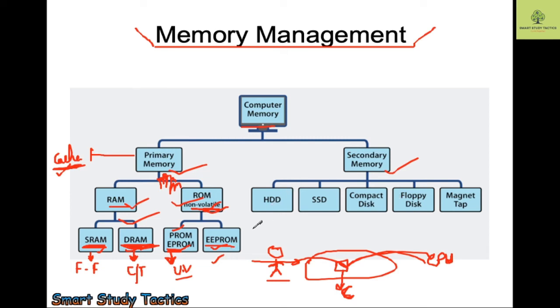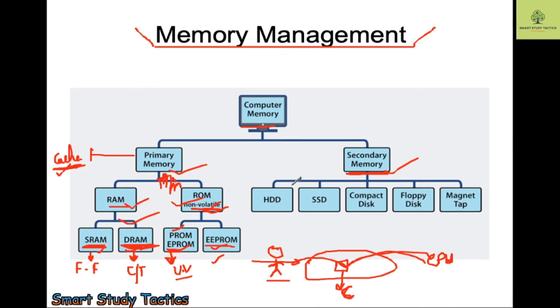Now we are jumping over to the secondary memory, and it is also called the permanent type of memory. It can store permanently in the computer system. If you remove it, it will not impact the computer system. Here, if you remove any one of them, it will impact the computer system, which means your computer system will not start or work.